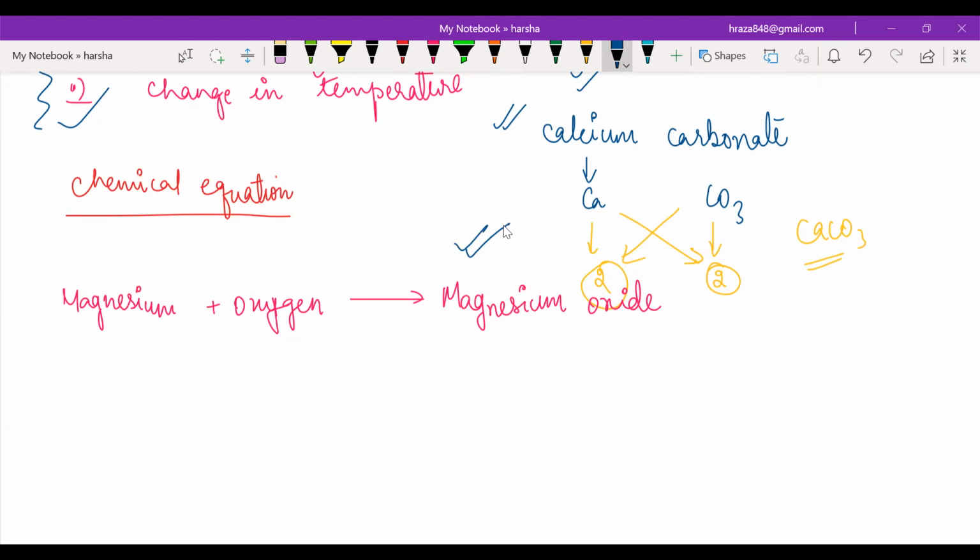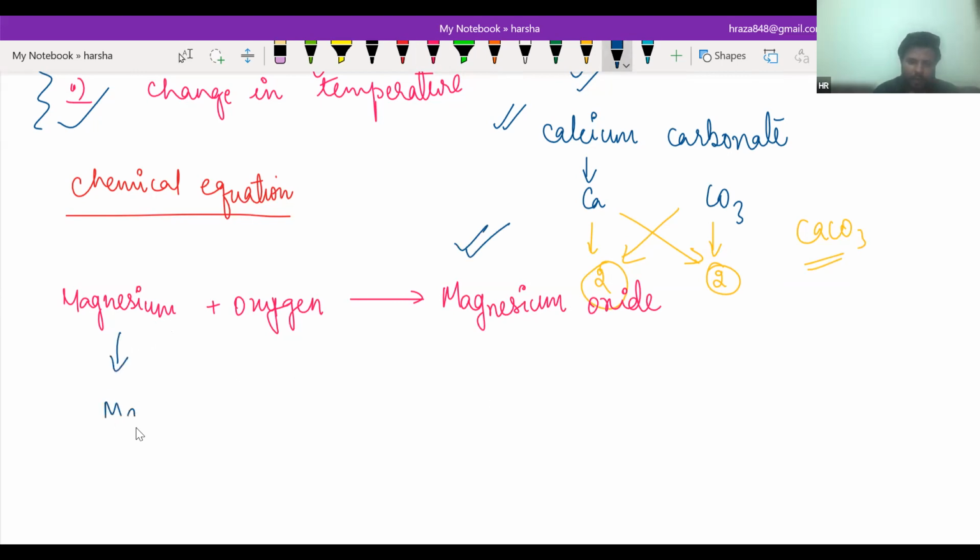Please write the formula of magnesium oxide. Magnesium has the symbol Mg. Oxygen has the symbol O, and since oxygen is a non-metal gas, it exists in the form of O2. And what is the formula of magnesium oxide? MgO.